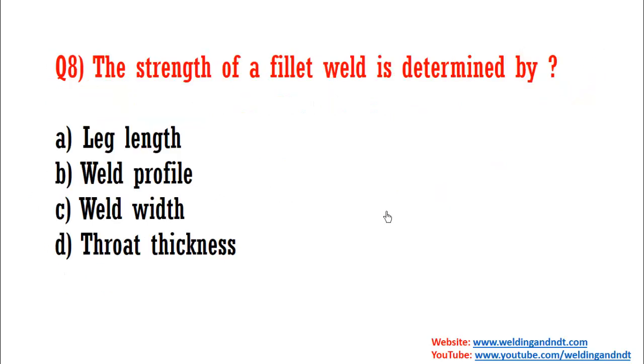Now question number 8, the strength of a fillet weld is determined by. So whenever this question is asked, answer is throat thickness. The throat thickness always gives the strength of the fillet weld.